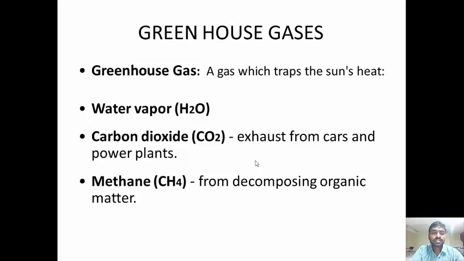What are the greenhouse gases? The main greenhouse gases are carbon dioxide, methane, carbon monoxide, and water vapor. What is the effect of greenhouse gas? In the entire atmosphere, greenhouse gases make up only about 1%, and the remaining gases, oxygen and nitrogen, are present at 99%. But if this 1% increases from this level, then it causes a greenhouse effect.